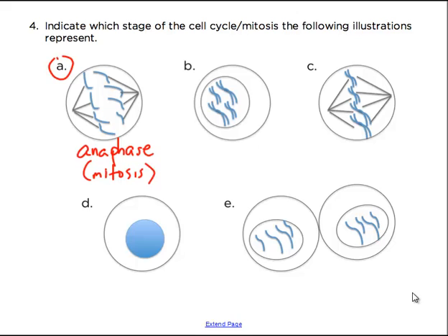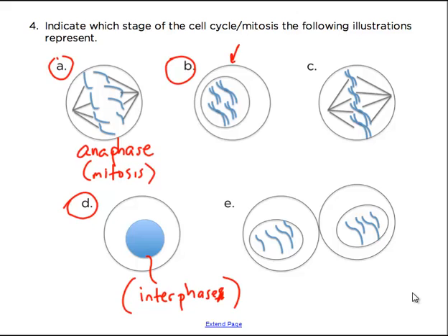So we might as well just go ahead and say that this one where you just see the nucleus, you don't really see anything. It's chromatin that's very decondensed. That we're going to call interphase right there. So all the other ones are going to be phases of mitosis. By the way, you can't tell from this picture what part of interphase the cell is in, whether it's G1 or S or G2. There's not enough detail there. But all the rest of these must be phases of mitosis.